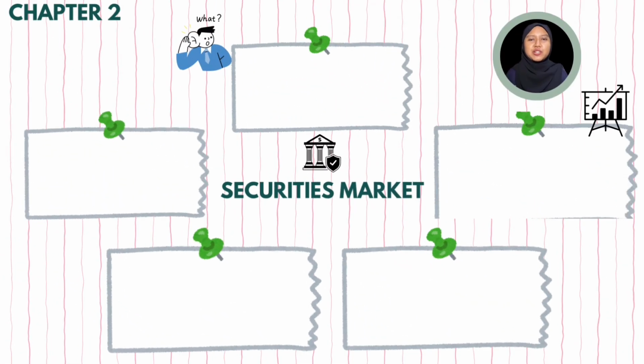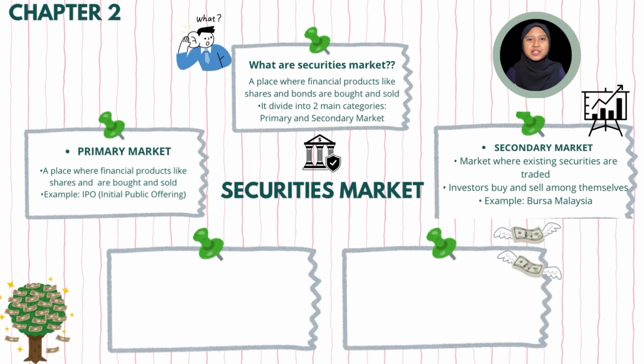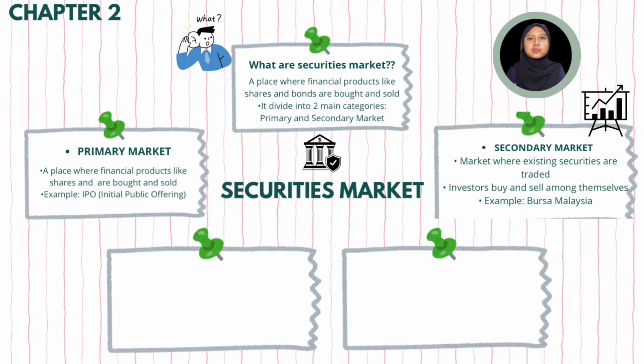We will explore the securities market and how it supports the investment process. So what is a securities market? Securities markets are places where people buy and sell shares, bonds, and other financial products. They help companies get money and allow investors to invest safely and easily. There are two types of securities market. The first one is the primary market and the second one is the secondary market.